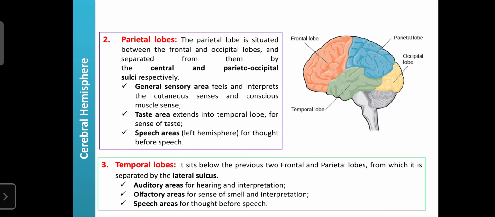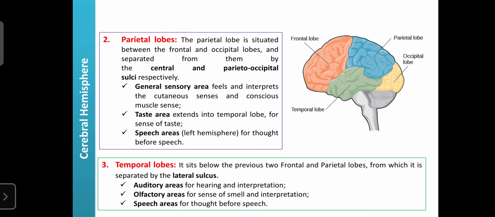Regarding the temporal lobe, it is present just below the frontal and parietal lobes, separated by the lateral sulcus. It consists of areas like the auditory area, which is involved in hearing and interpretation of sound, as well as the olfactory area, which is involved in sensing smell and interpreting what that smell is. The speech area is also involved in generating thoughts before speech.